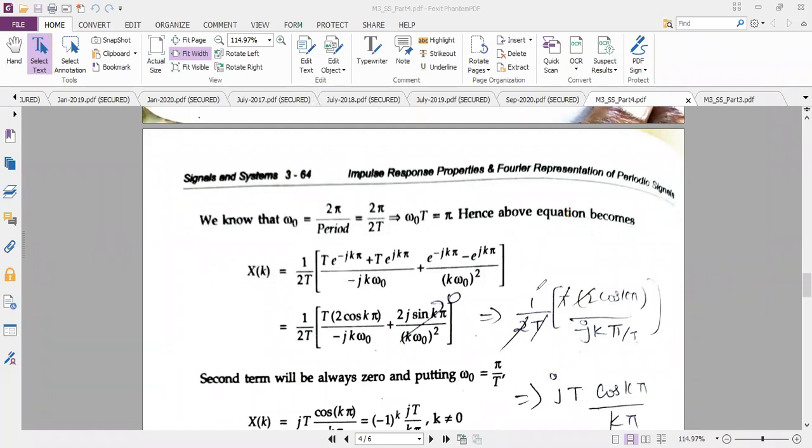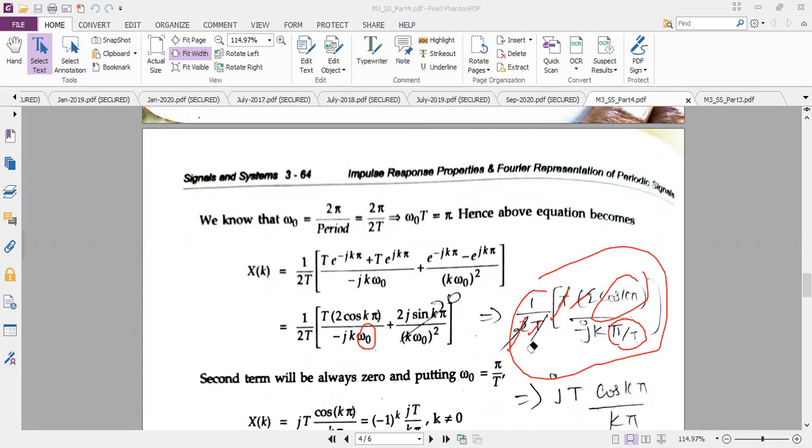Now I'll be having the first term, the outside term 1 by 2t. So 1 by 2t, and how much you can cancel, you just cancel it. So I'll be having cos k pi the whole divided by minus j k. In turn, omega naught can be substituted. Earlier we found omega naught as pi by t, so I am not keeping omega naught itself, I am just substituting it as pi by t.